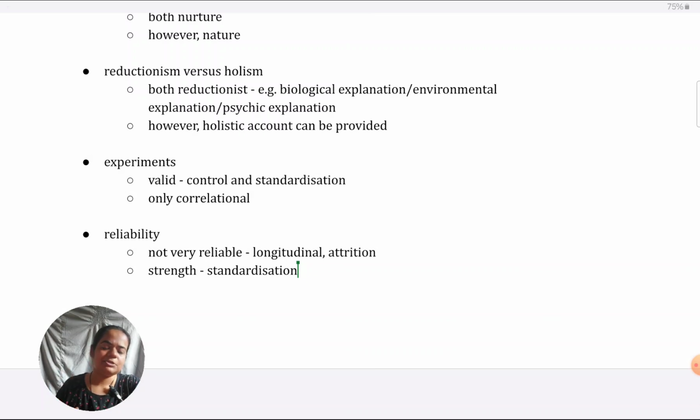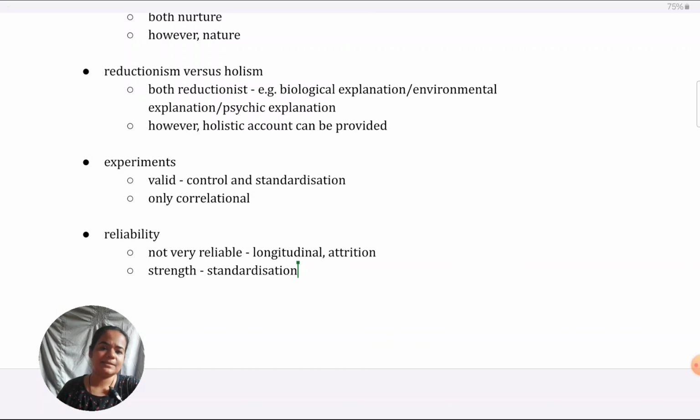So standardization is typically there, even for Beck's explanation. Any particular study, if you take Alloy et al., or if you just say generally also, experiments that are done in the area always have specific questionnaires, like the Beck Depression Inventory, which he himself has given. That makes it reliable because a very standardized assessment is there.